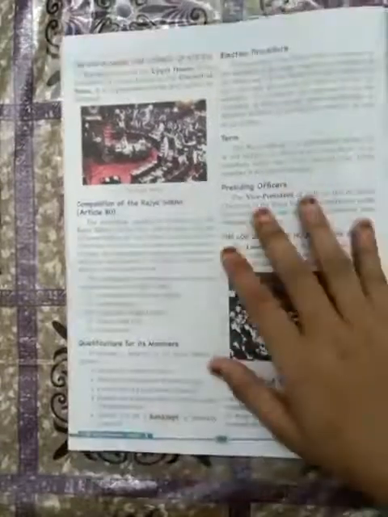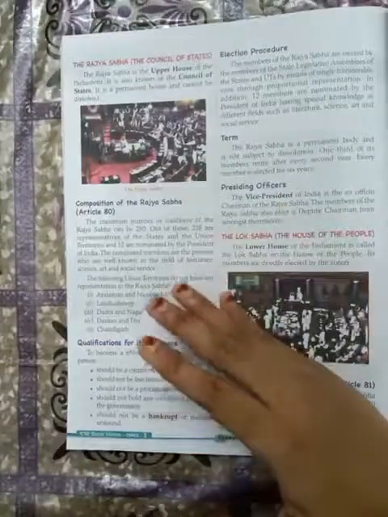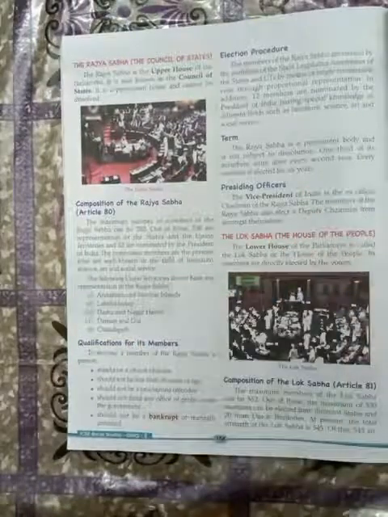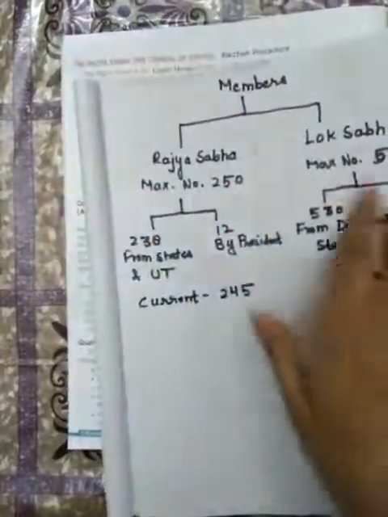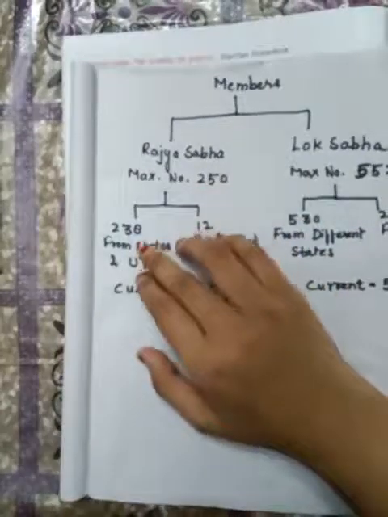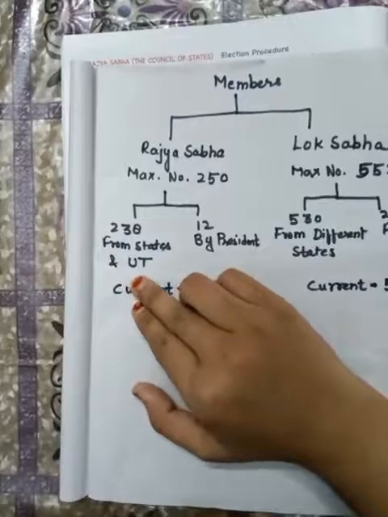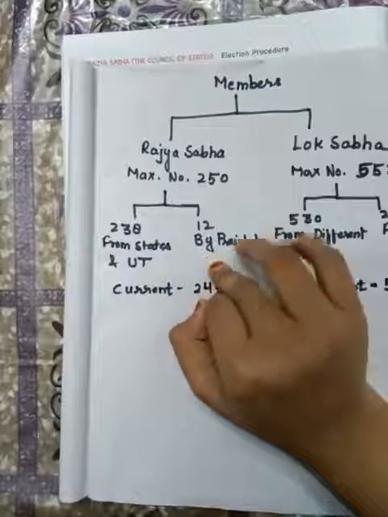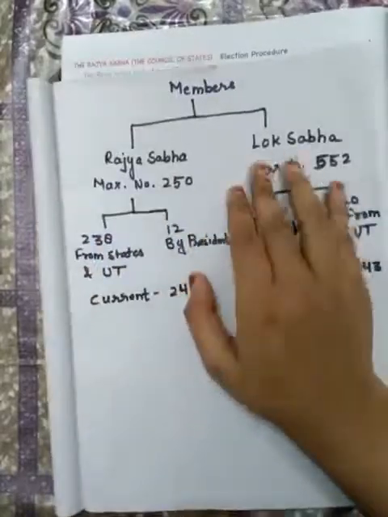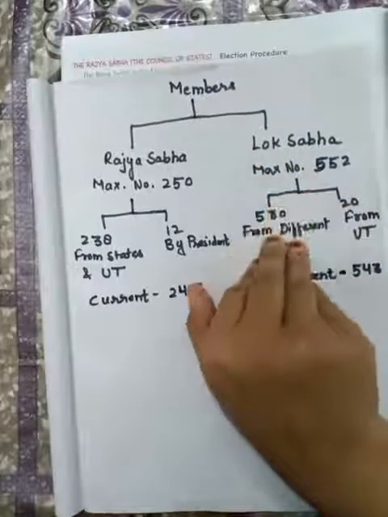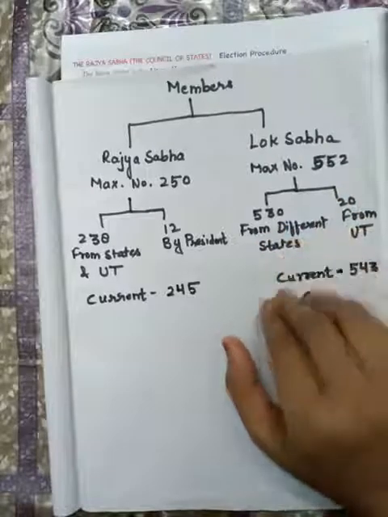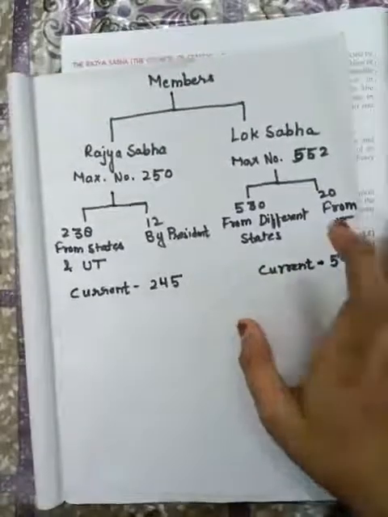You have to remember the main thing: how many members can be in the Rajya Sabha and how many members can be in the Lok Sabha. You can see it like this. In the Rajya Sabha, the maximum members can be 250, out of which 238 members are from states and union territories, and 12 members are nominated directly by the President. Currently there are 245 members in the Rajya Sabha. In the Lok Sabha, the maximum members can be 552, out of which 530 members are from different states and 20 members are from union territories. Currently there are 543 members in the Lok Sabha.